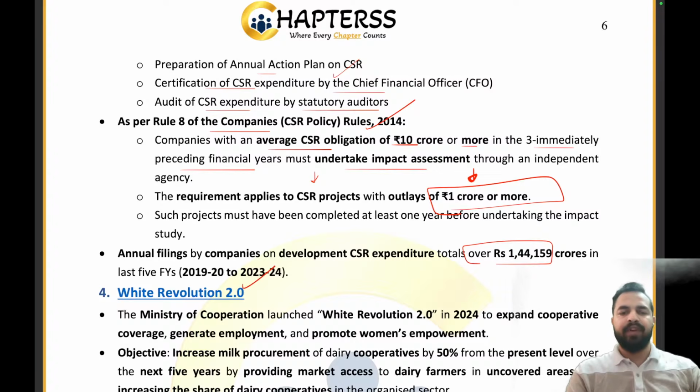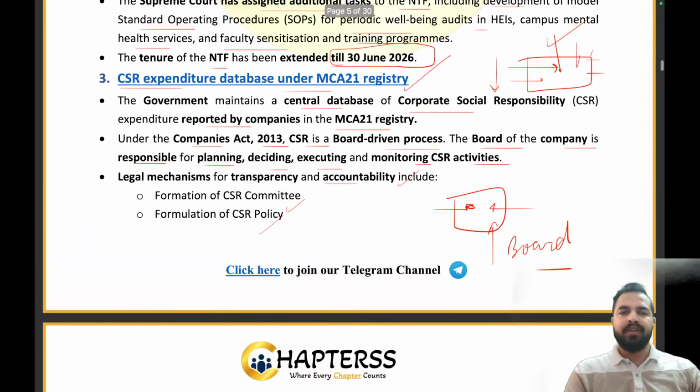Now, the annual filings by the companies indicated the expenditure total of rupees 1.4 lakh crores in the last five financial years. So, in the last five financial years, what is the amount? 1.4 lakh crores, which has been set aside for the CSR activities by the companies, according to the government data. Clear everyone? So let's again revise it. So government has maintained a central database of the CSR in the MCA 21 registry and under the Companies Act 2013. So when it comes to this corporate social responsibility, my dear friend, it is a board driven process, right? So the board of the company is basically responsible for what will be done, how it will be done, how we are going to execute it, how we are going to monitor it. Clear everyone?